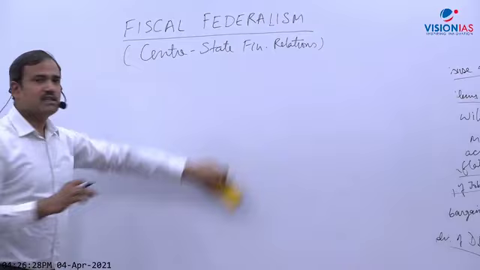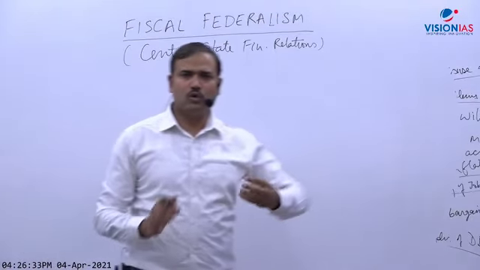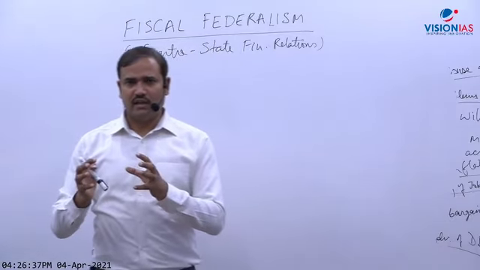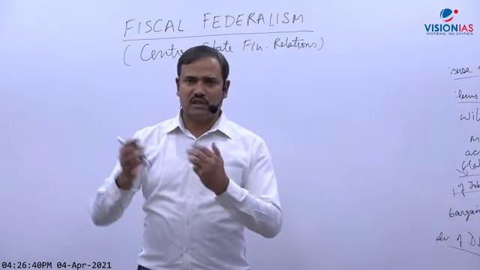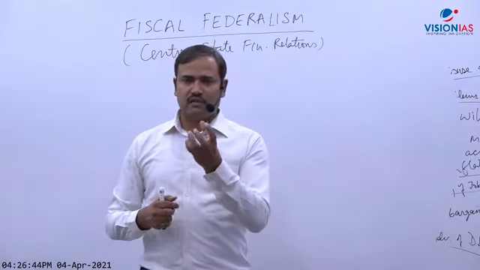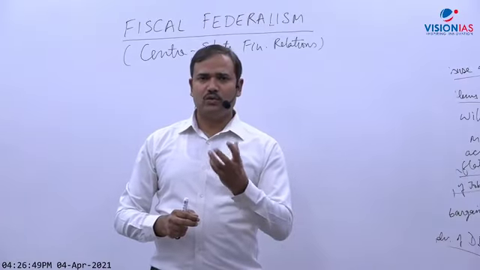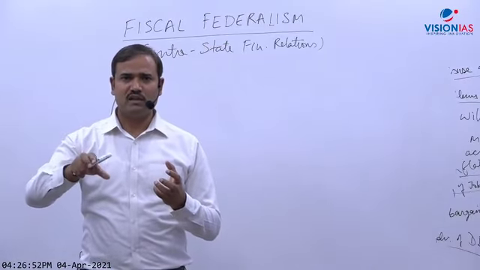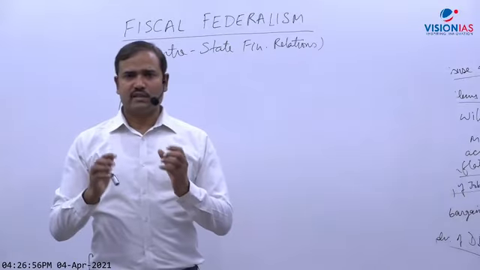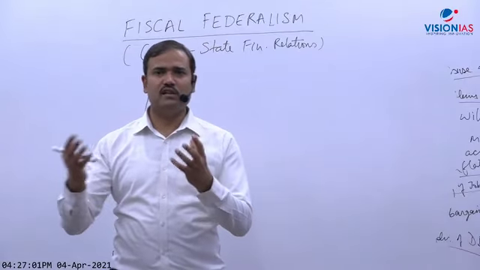Now center-state financial relations. So we are a federal country, almost quasi-federal, and some resources have been given to center, some sources of funds like taxes given to state governments, and states don't have enough resources. All of you must have idea. That is why there's a provision that center should transfer some money to states. So which is the body on whose recommendation center gives money to states? All of you must have idea, that is Finance Commission. And apart from Finance Commission, center gives money on its own also. That is called discretionary transfer, especially for centrally sponsored schemes.